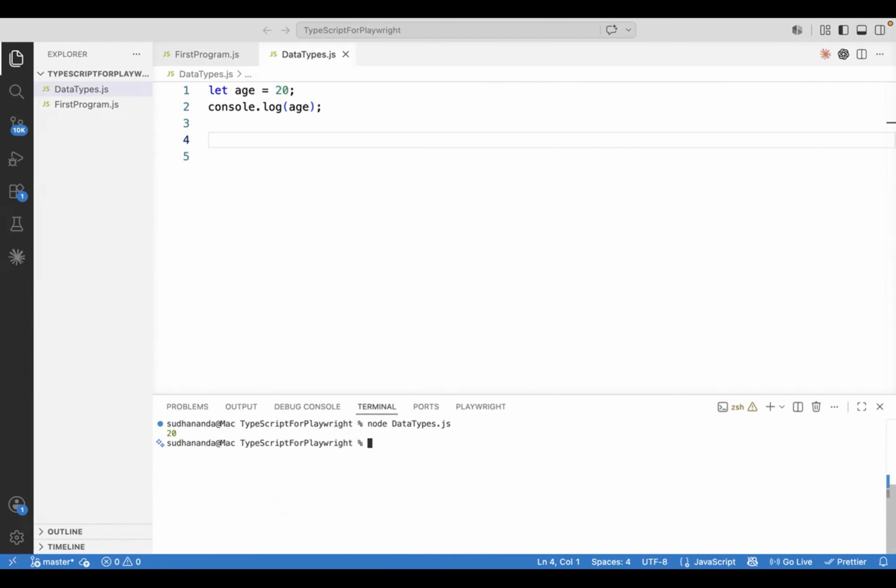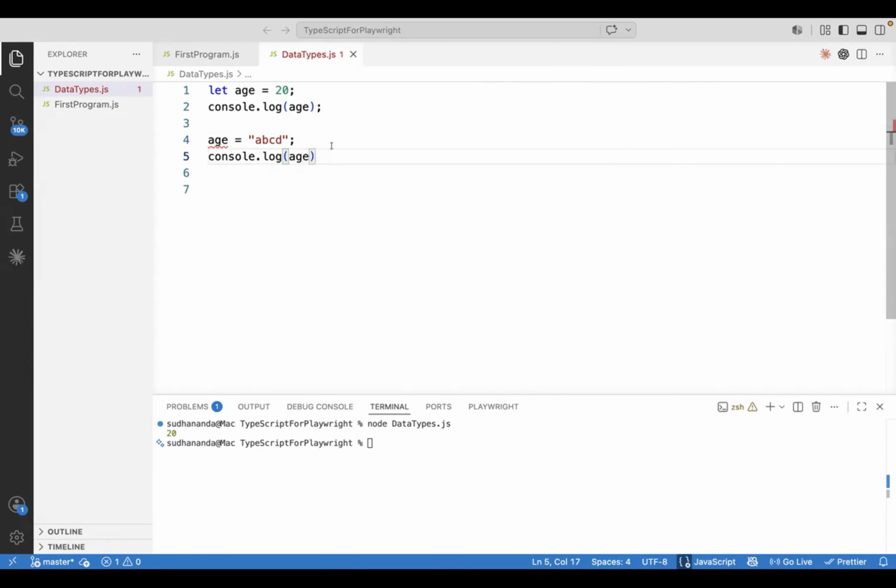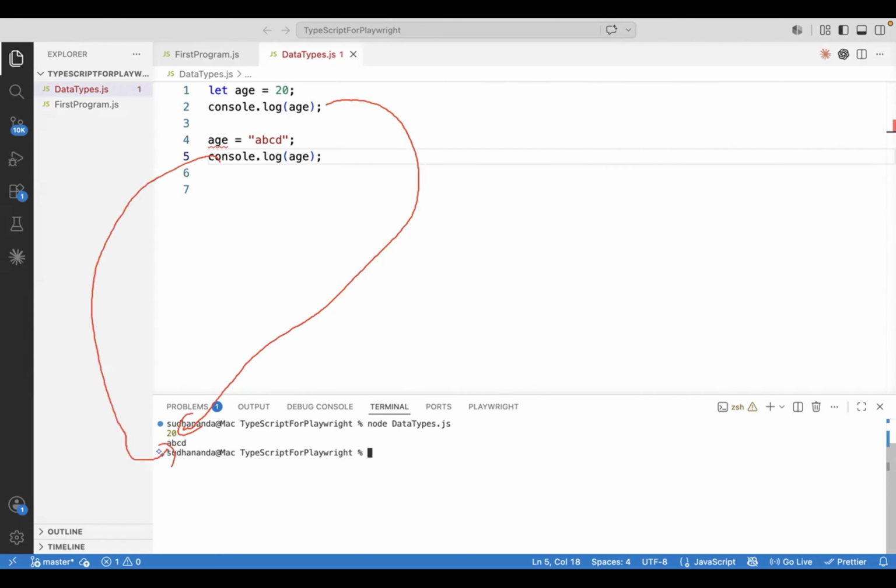Similarly, here I have age equal to a number first, then I'm assigning a string value. Then again I will print console.log of age. Now let me rerun this code and see whether it will accept the string or not. Yeah, you can see that now it is printing the number, and also it is printing the string. That means for the same variable age, first it accepted a number, then it accepted a string also.